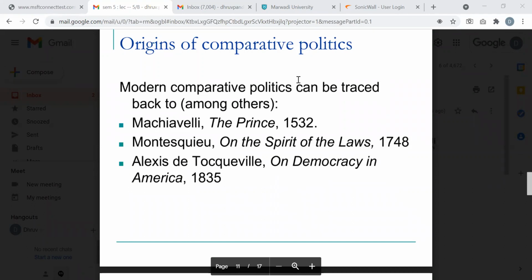Origins of comparative politics. Modern comparative politics can be traced back to, among others, Machiavelli, The Prince of 1532, Montesquieu, The Spirit of the Laws, 1748, Alexis de Tocqueville, Democracy in America, 1835.